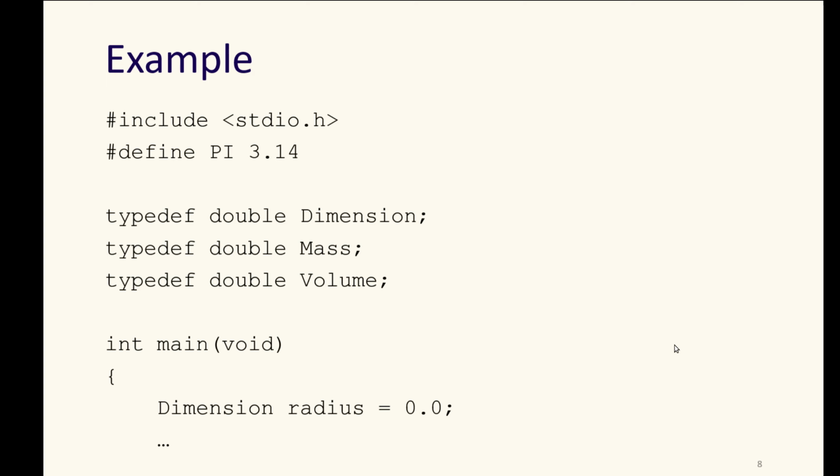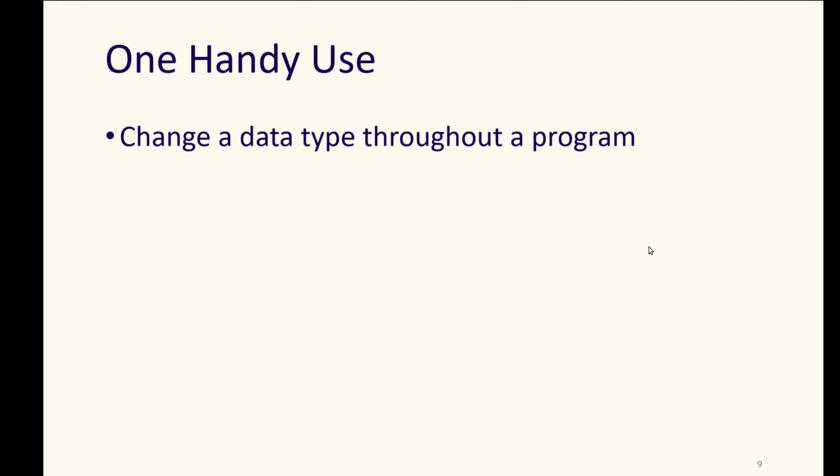So an example of this, we've got 3 typedefs in here: dimension, mass, and volume. And then down below there, we're able to use dimension. The compiler knows that it's a double because it was defined as a double up above, but we're able to use the name that makes sense for our code.